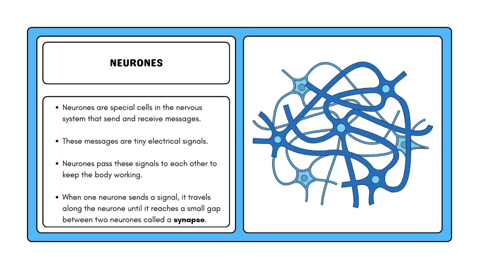Neurons. Neurons are special cells in the nervous system that send and receive messages. These messages are tiny electrical signals. Neurons pass these signals to each other to keep the body working. When one neuron sends a signal, it travels along the neuron until it reaches a small gap between two neurons called a synapse.